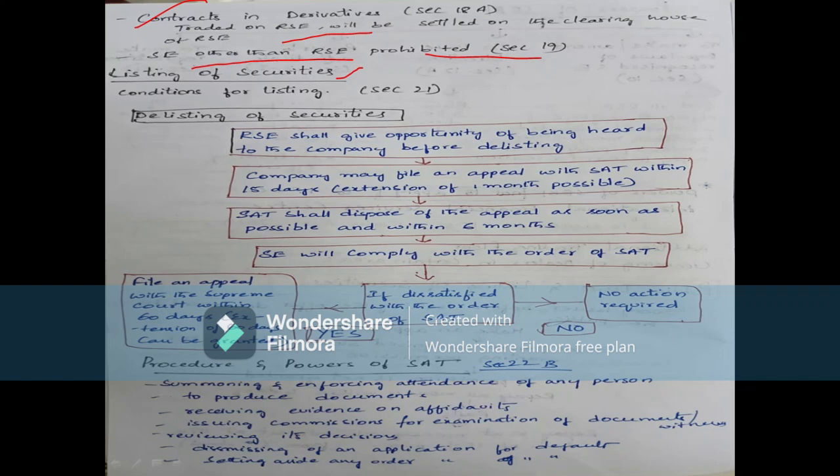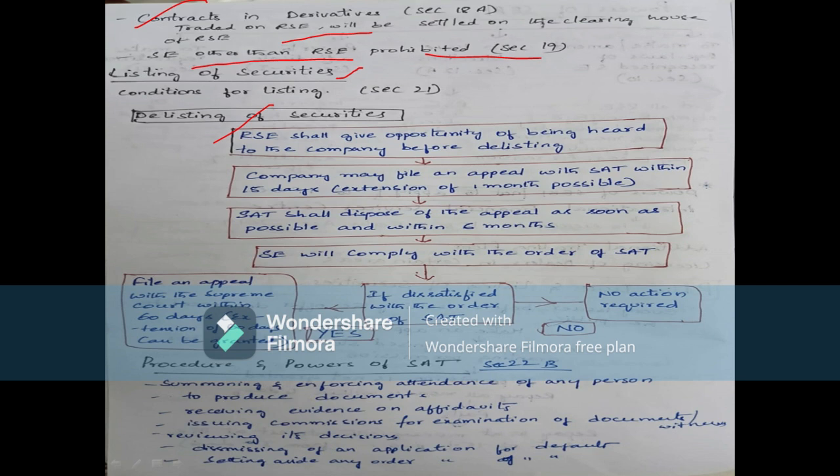to the investors. Likewise, in delisting, the recognized stock exchange shall give the company an opportunity of being heard before delisting. Delisting means, as I said before, omitting the company from the stock exchanges, either BSE or NSE.